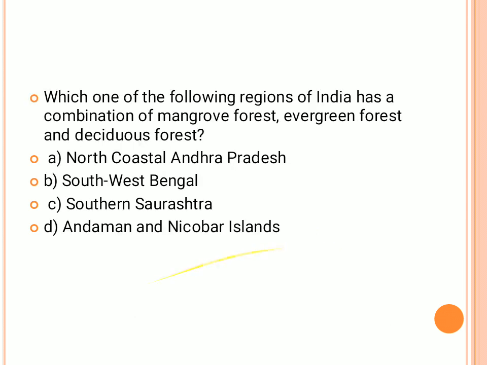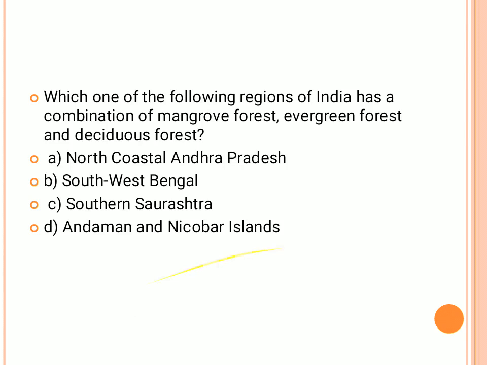Then the next question is: the region of India that has a combination of mangrove, evergreen and deciduous forest, where is it present? Mangrove and wetland or evergreen kinds of forest are mostly present where there are coastal or marshy areas, with lots of water availability.